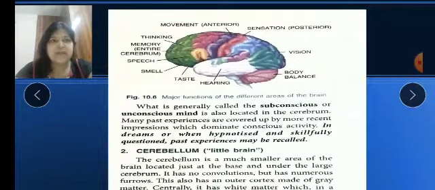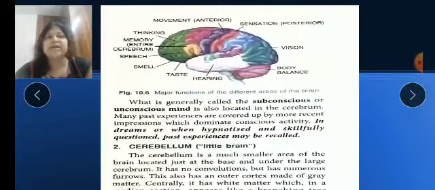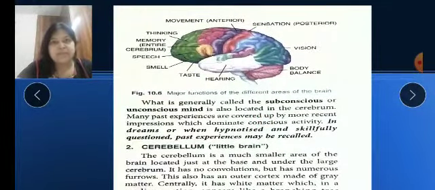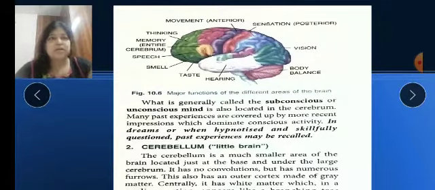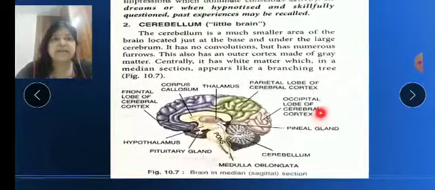What is generally called the subconscious or unconscious mind is also located in the cerebrum. So when we are sleeping and dreaming, all this is controlled by the cerebrum, even though our mind is in an unconscious state at that time. All of this is controlled by our cerebrum part, whatever is our thinking.